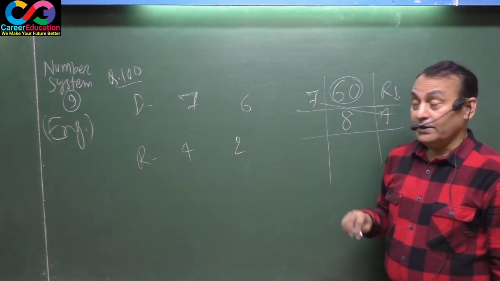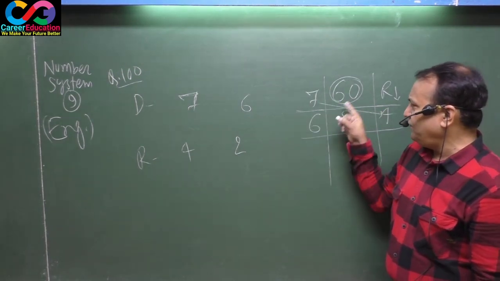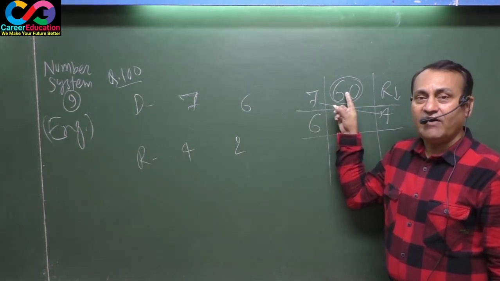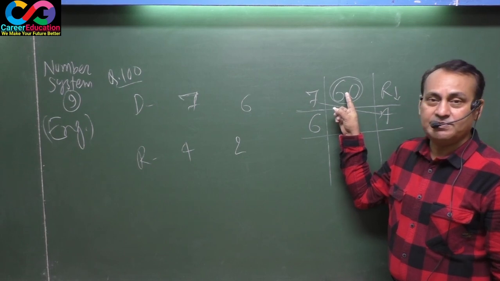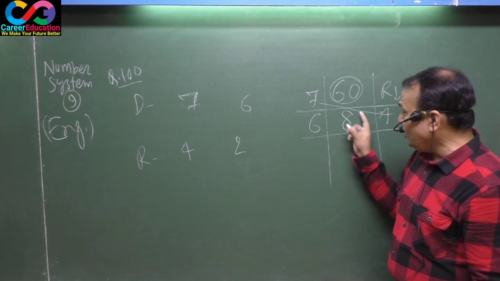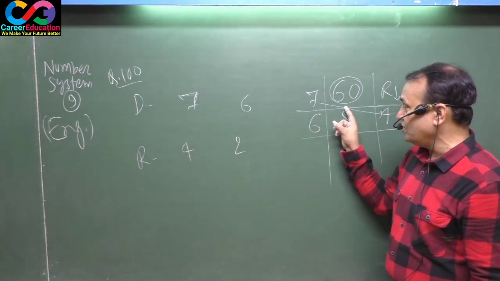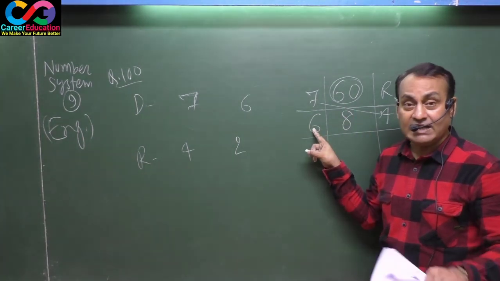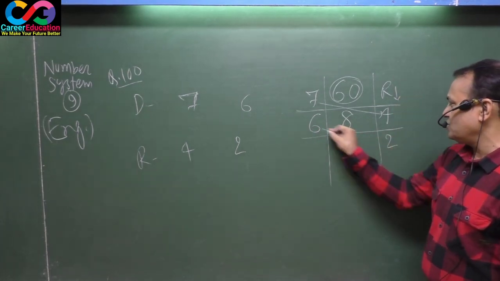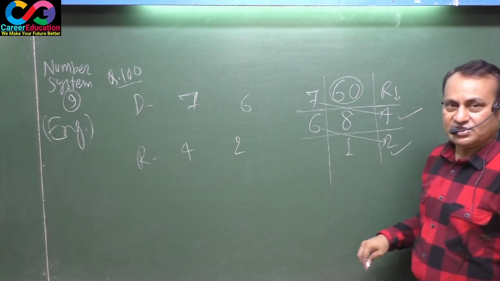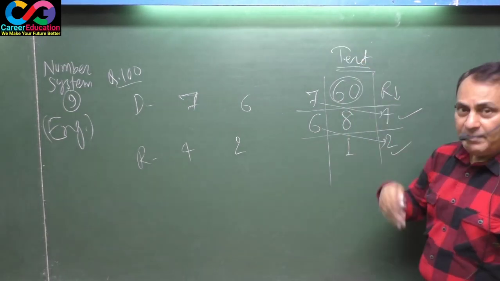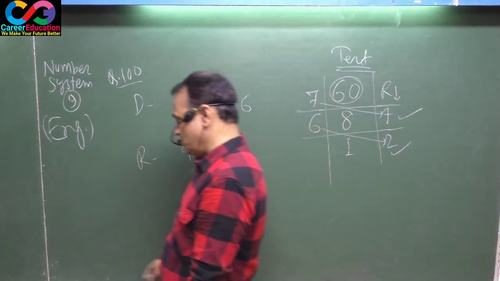Now if you divide 60 by 6, you violate the method of successive division. In successive division, the quotient 8 must be divided by the second divisor, as I have dictated. That means 6 times 1 is 6, remainder is 2. Now everything matches. This must be noted down in order to increase your knowledge.